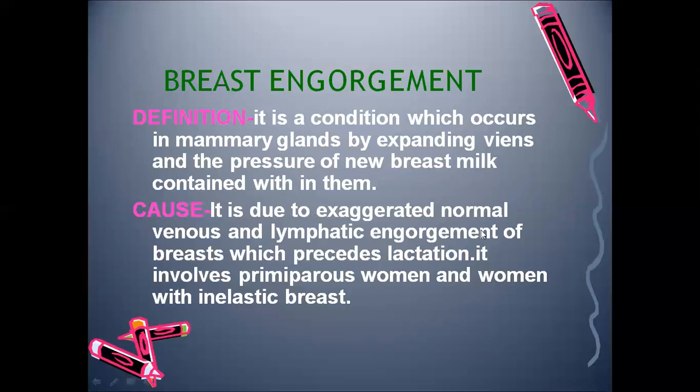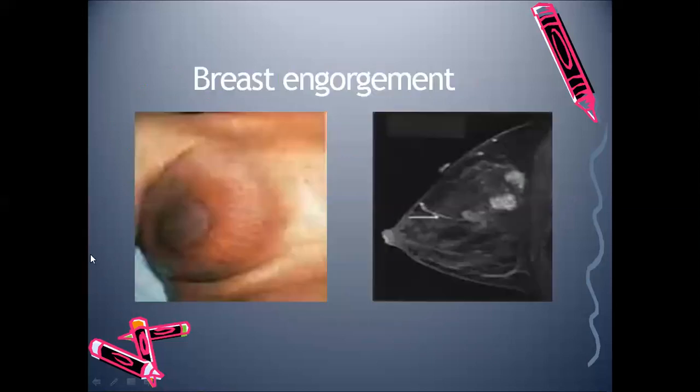What can be the causes? There will be exaggerated normal venous and lymphatic drainage, because the breast is making more milk. So that can lead to breast engorgement, and it is more common in primiparous women and women with inelastic breast. You can see the breast engorgement.